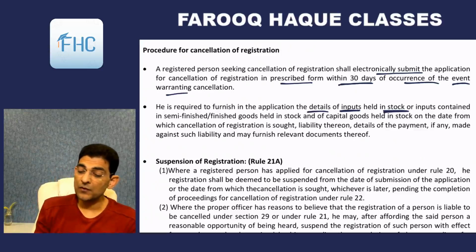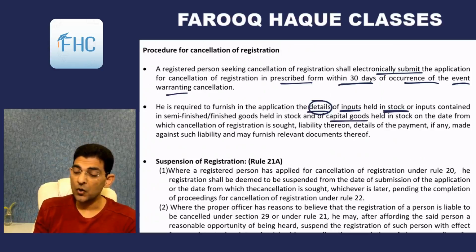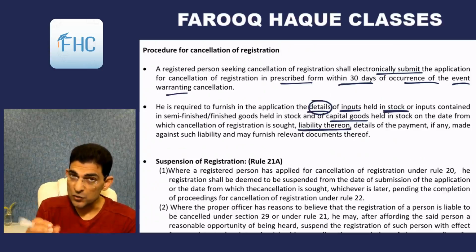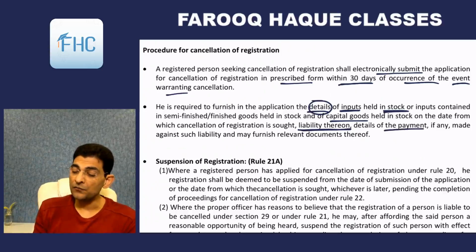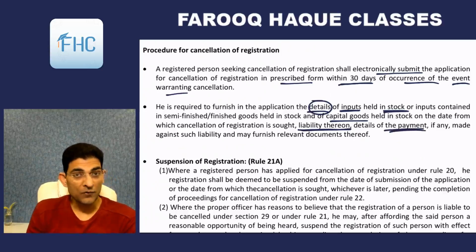So for that purpose, you have to give details of inputs held in stock, or inputs contained in semi-finished or finished goods held in stock, and also the capital goods held in stock on the date from which the cancellation of registration is sought. Liability thereon means how much reversal is required. There also you have to calculate and show it. Details of payment, how you have paid that amount, if any, made against such liability, and may furnish relevant documents thereof.